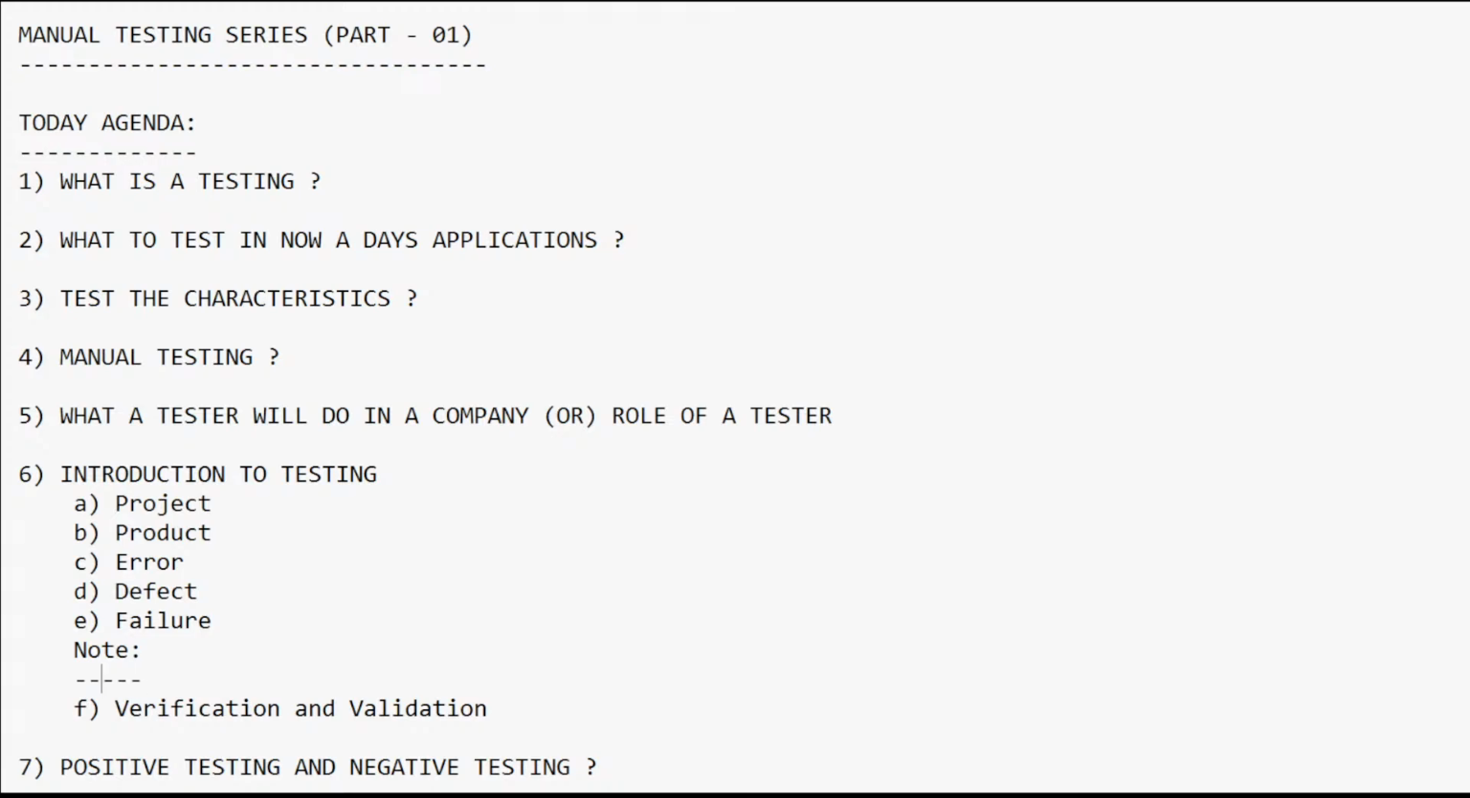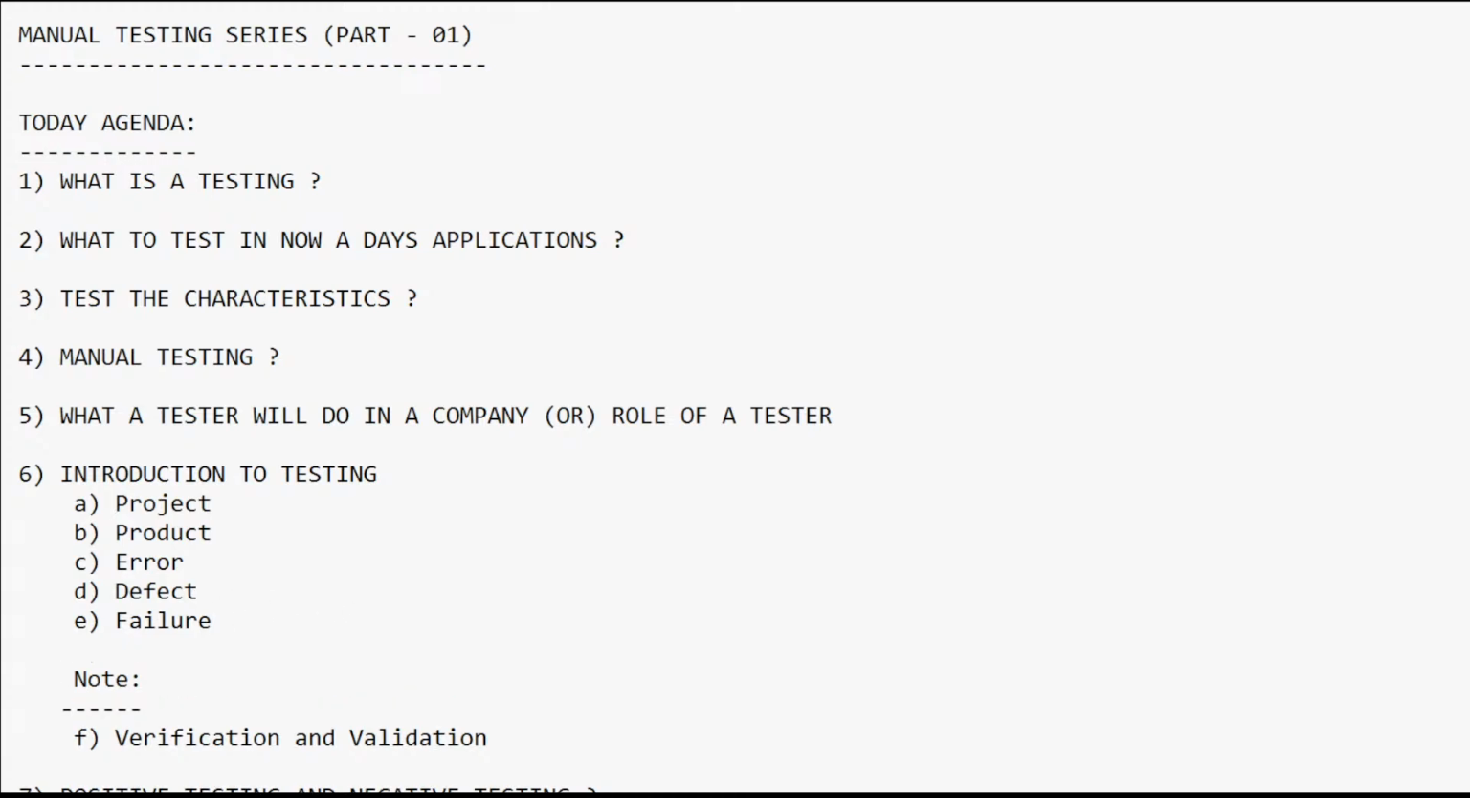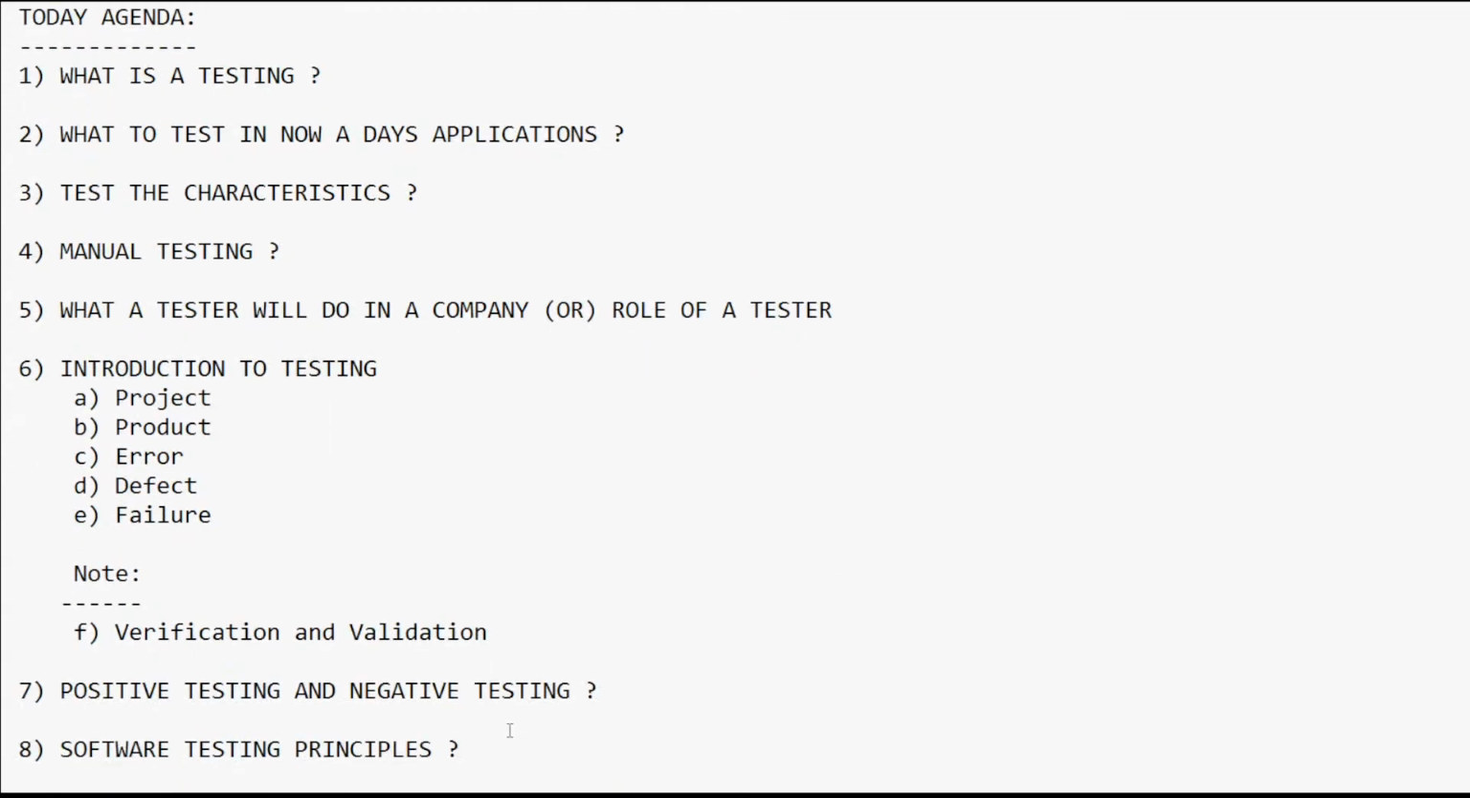Okay, you need to make some note here. Let me enter. Here you can see, let me drag downside. Okay, note. So what I am going to make a note here,